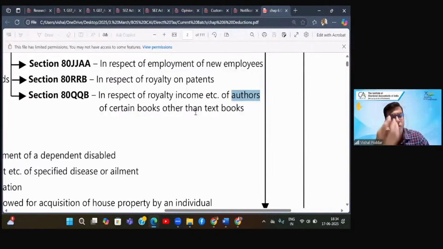So as an innocent child, you are asking people like me, cruel people like me who are authors, क्यों क्यों बनाए books? QQB. So an innocent child is asking a question, क्यों क्यों बनाए books? 80QQB. Income of an author from books.